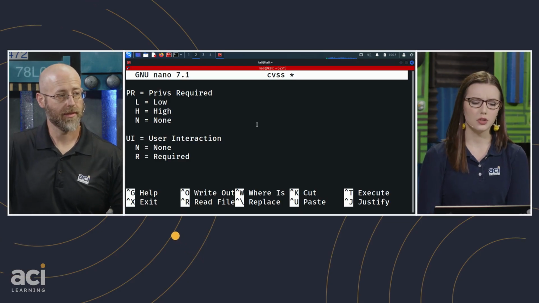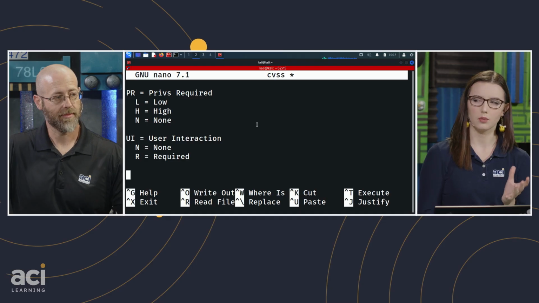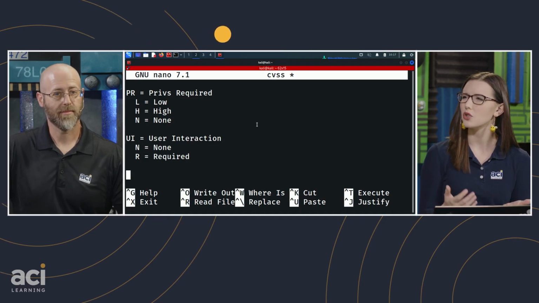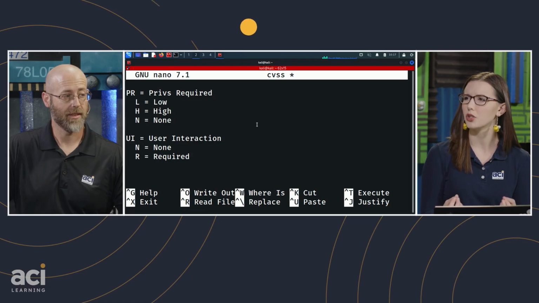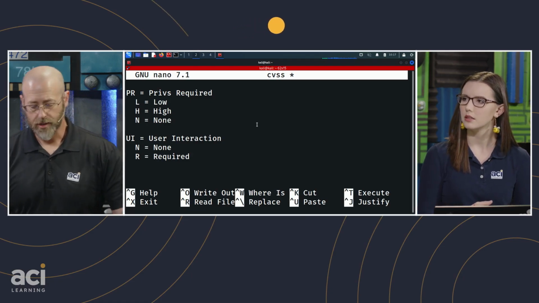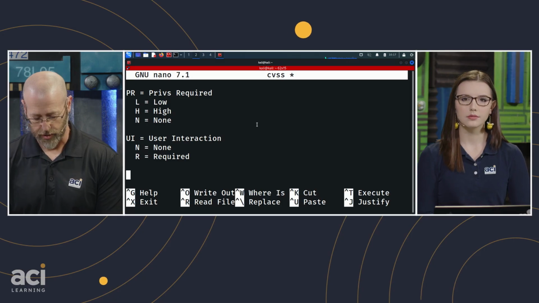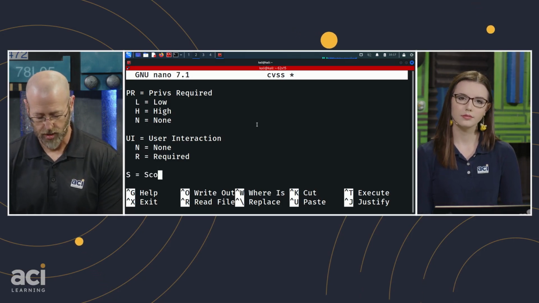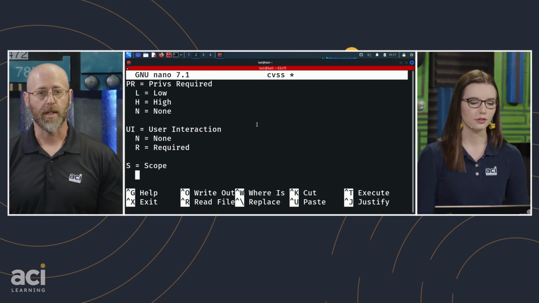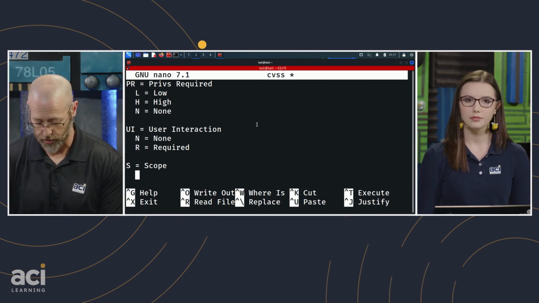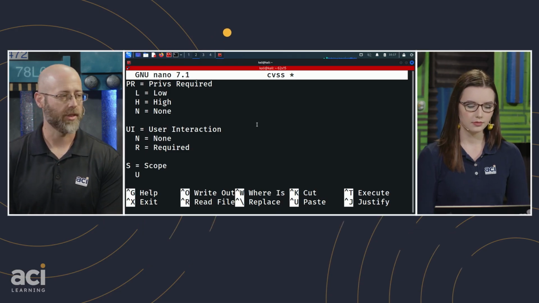Yes. So the next one is scope, and the two ratings that it could be assigned would be changed or unchanged. And I'm not really sure what they mean by that. The scope is a hard one to figure out. Let's put this in here. So S equals scope. Let's go to the document on this one. Good, because you have unchanged, you have changed, and they just say it so much better.